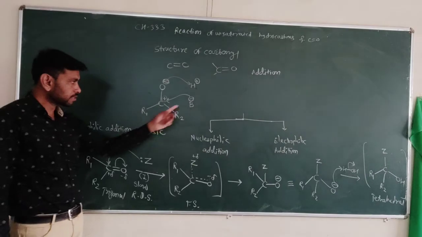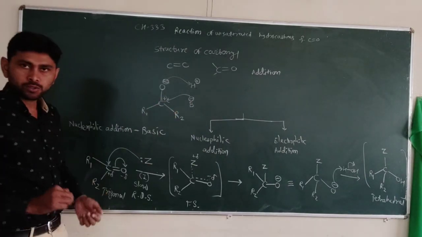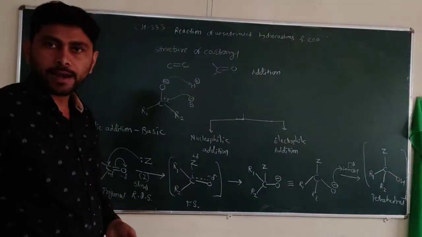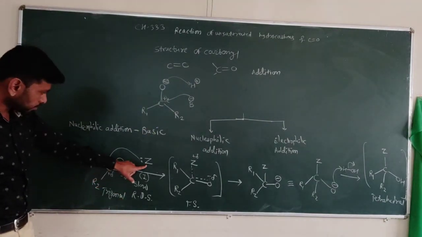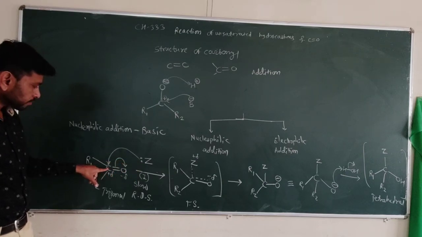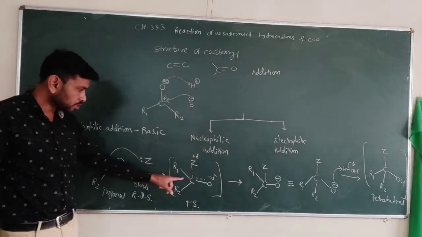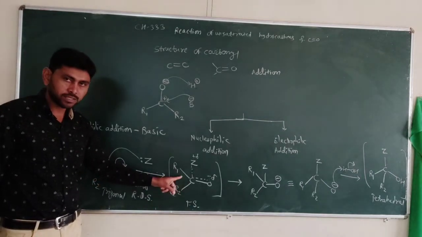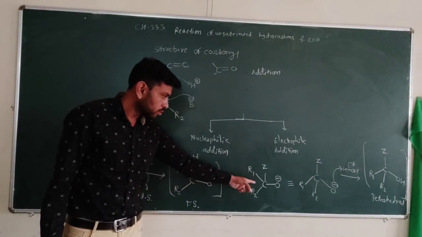If the condition is basic, then the attack of the nucleophile is possible. The nucleophile attacks the carbonyl carbon, which is electron deficient, and a transition state forms, which is converted to the product.